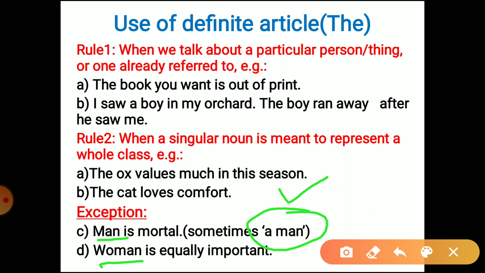We have to use the for a singular noun so that it may represent the whole class. For example, we say a man is known by the company he keeps. In that sentence also, a man means all men are known by the company they keep. These are exceptional cases, but normally when a singular noun takes the article the, it represents the whole class.